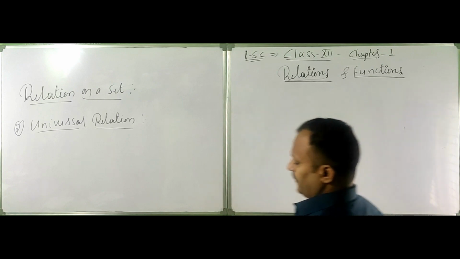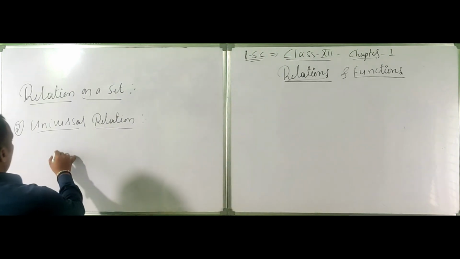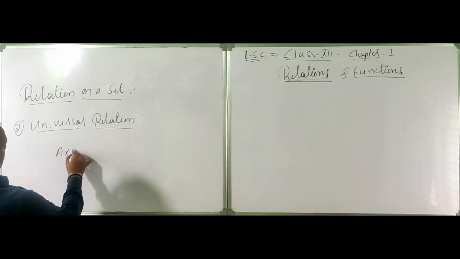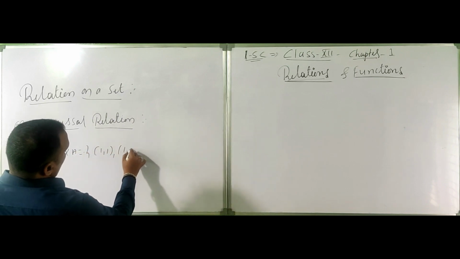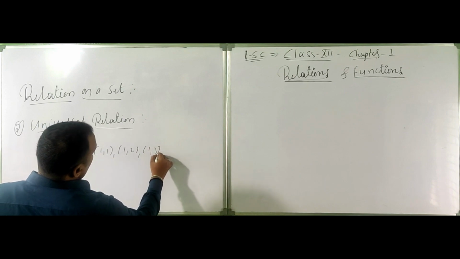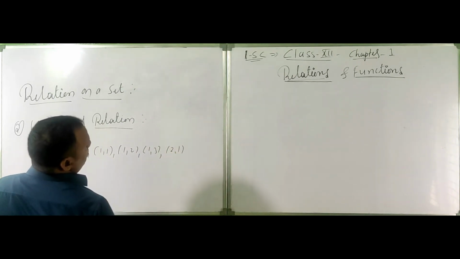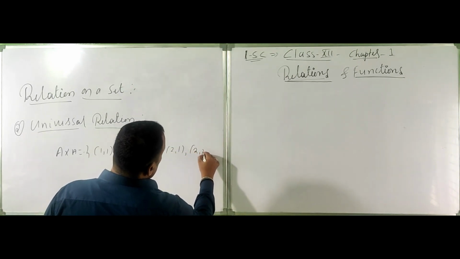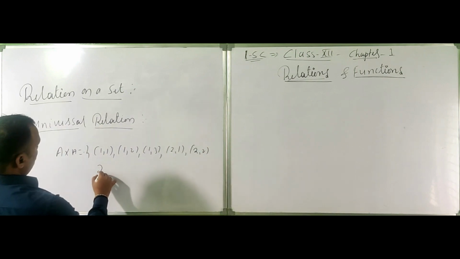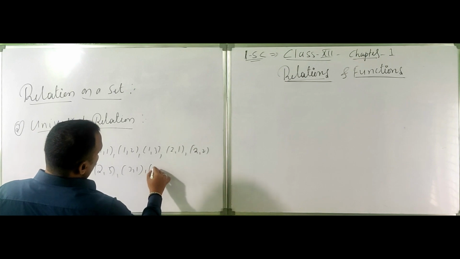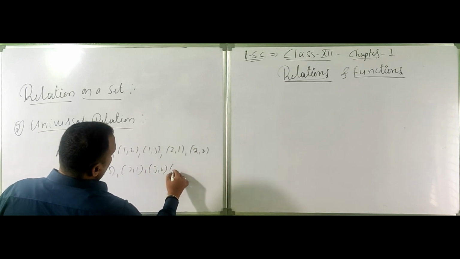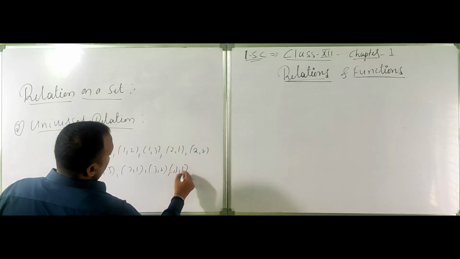Let's take A cross A again. A cross A is equal to 1, 1; 1, 2; 1, 3; 2, 1; 2, 2; 2, 3; 3, 1; 3, 2; and 3, 3, right?